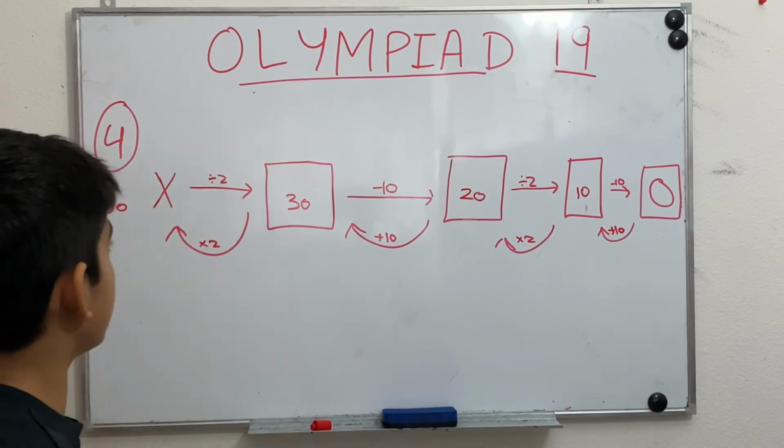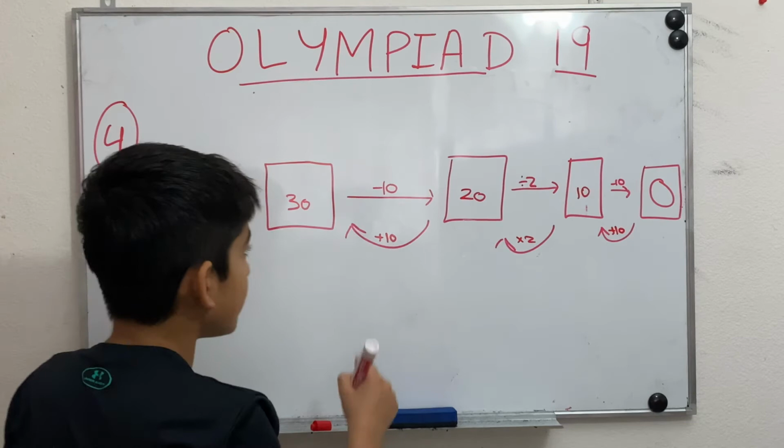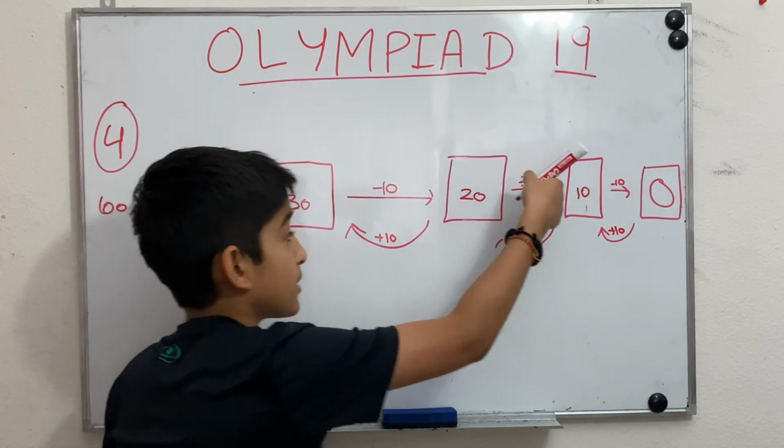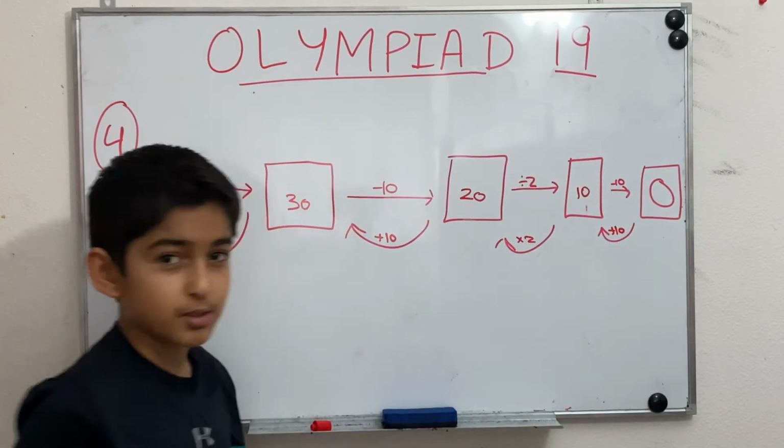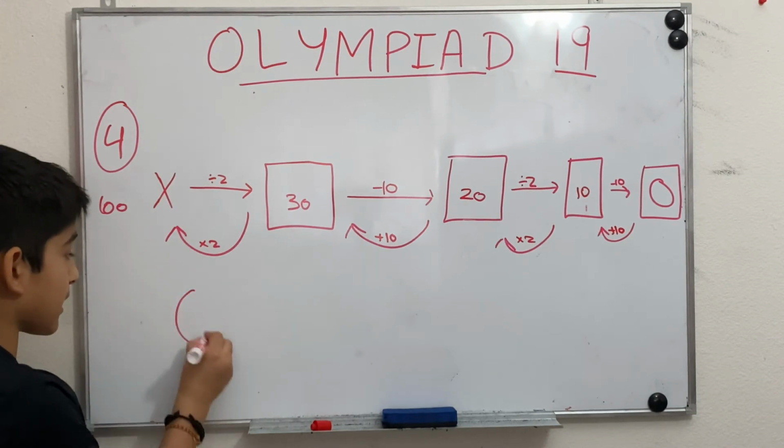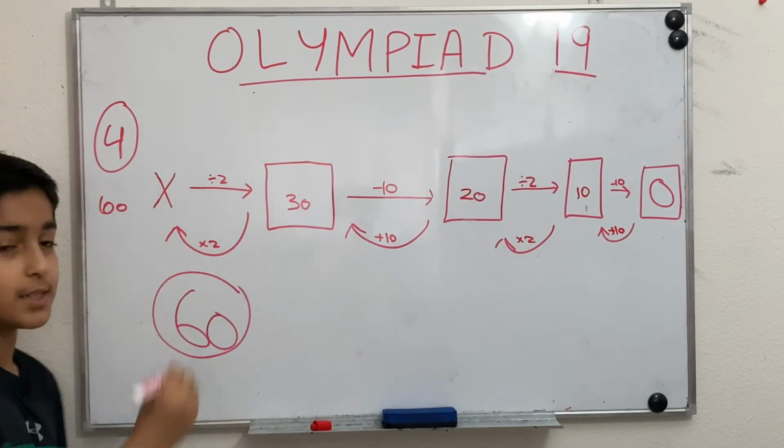You can even check this. So 60 divided by 2 is equal to 30. 30 minus 10 is equal to 20. 20 divided by 2 is equal to 10. 10 minus 10 is equal to $0. So that means our answer as X, she first started with $60.